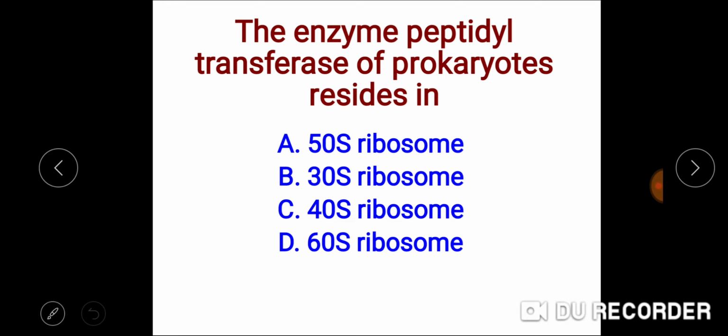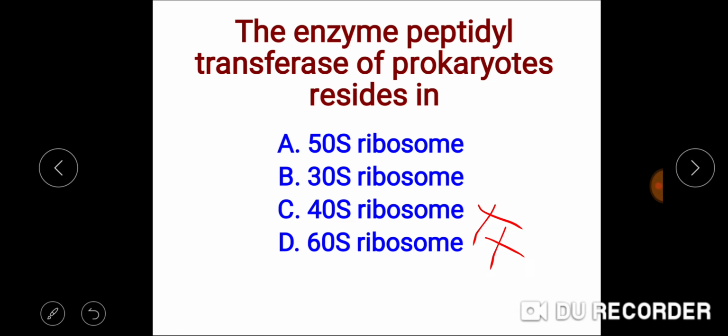As we know, the ribosome of prokaryotic cells is 70S type, and the subunits of the 70S type ribosome are 50S and 30S type. So 40S and 60S ribosomes are the subunits of eukaryotic ribosomes. So C and D is not the answer. So we have to find out the answer from the 50S and 30S ribosome.